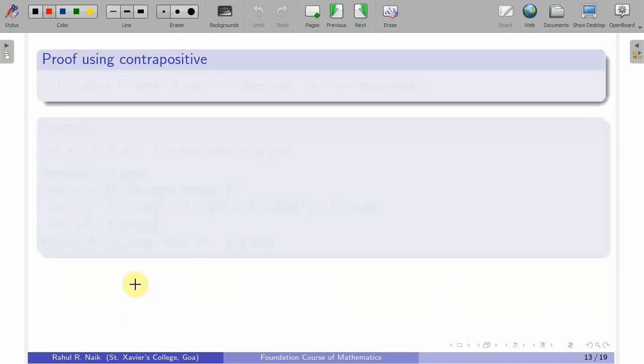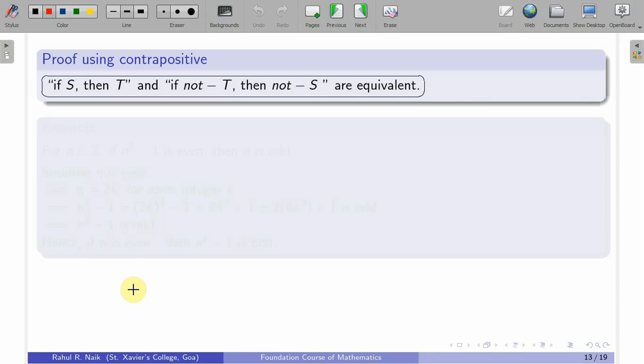Okay, now there are two other ways of proving the implication statement. That's categorized as an indirect proof. So what are those two ways? The first one is proof using contrapositive. You know, the contrapositive and the statement are equivalent, so we can use that fact. And the other one is proof using contradiction.